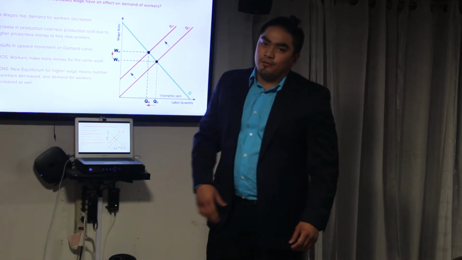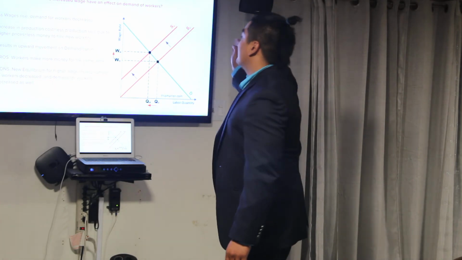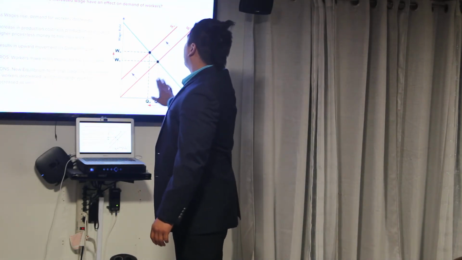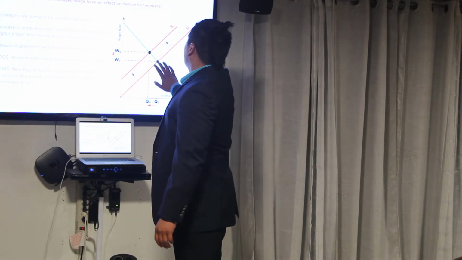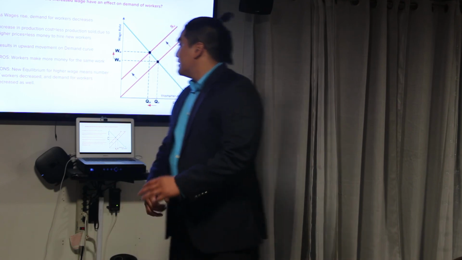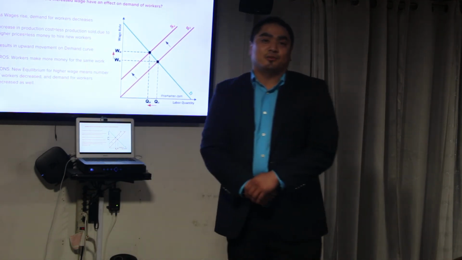The pro, like before, workers get the same amount of money. A con is that after this initial shift of the supply, the new demand curve will be right here. So the demand shifted, and then the supply shifted as well, and there's a new equilibrium price. For higher wages means workers have decreased, and the demand for workers have decreased as well.